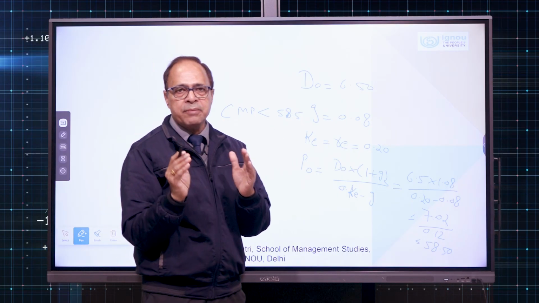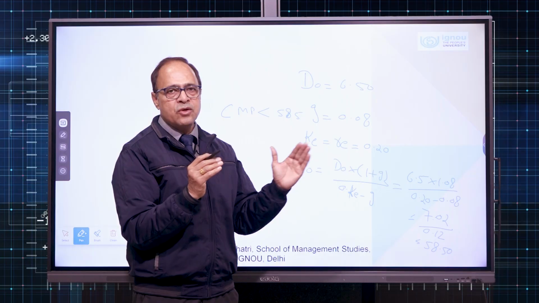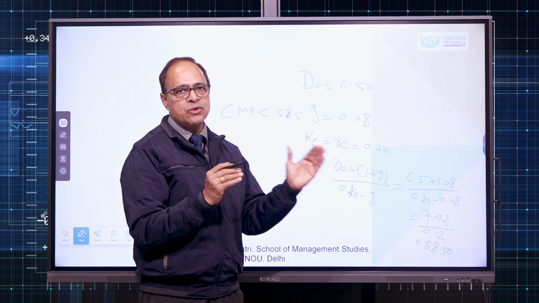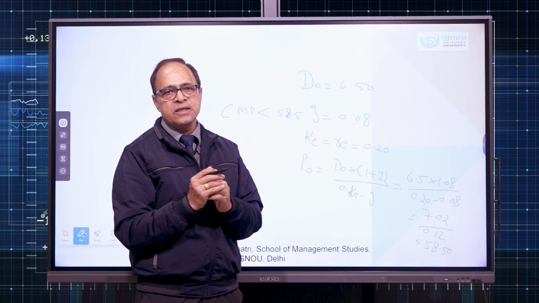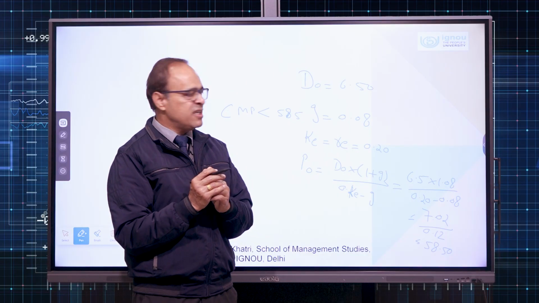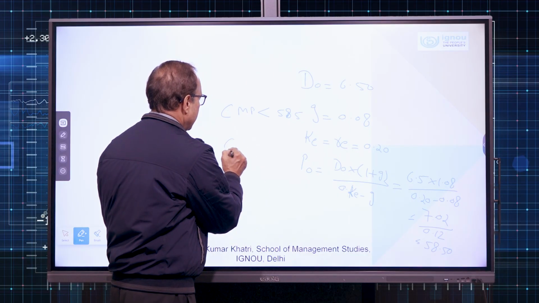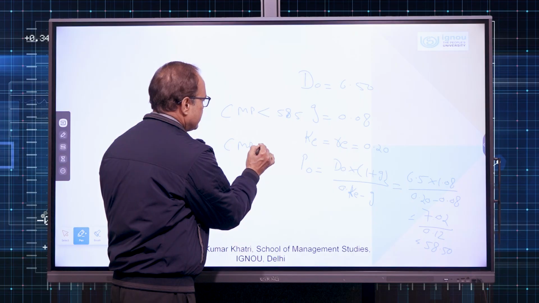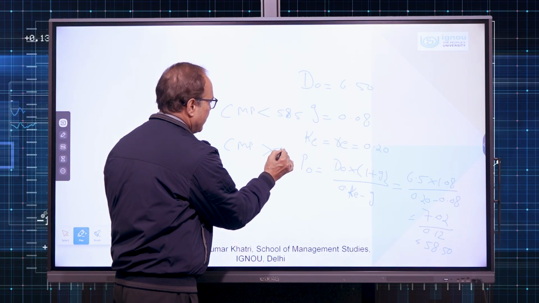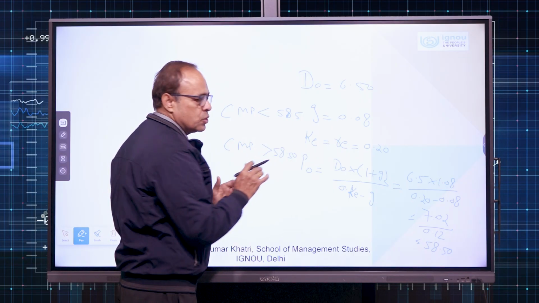Because whenever the current market price is less than the theoretical price arrived at using the formula, the share is underpriced and one should buy it. On the other hand, if the current market price is greater than the 58.5 value, then he should not buy it.